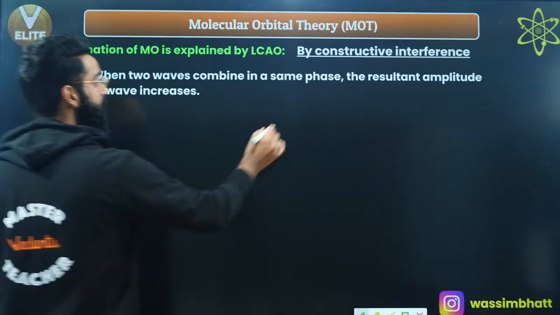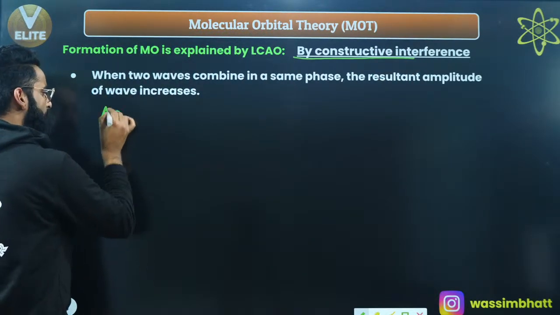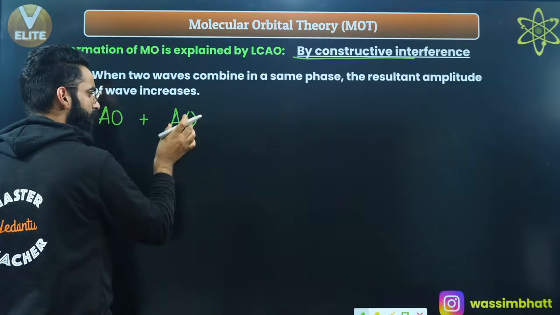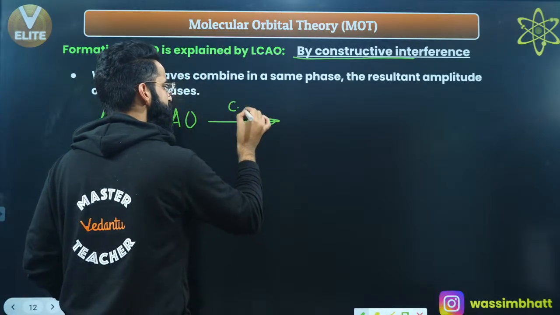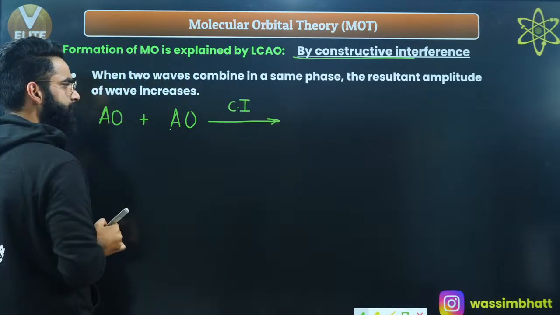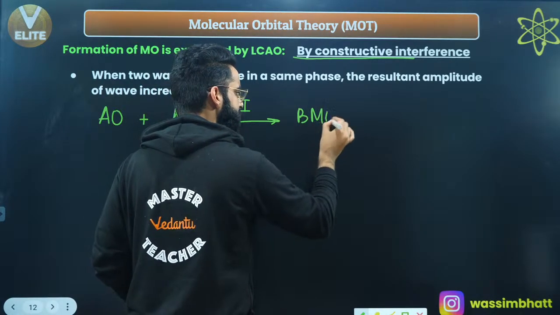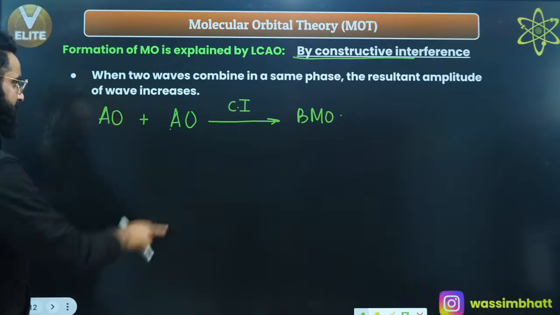Currently, I'm going to show the constructive interference. See guys, this is the atomic orbital of some bonding atom, right? And this is one more atomic orbital of some other bonding atom, right? Due to constructive interference, the molecular orbital which we get is what we call the bonding molecular orbital. Let's see exactly how it gets formed.